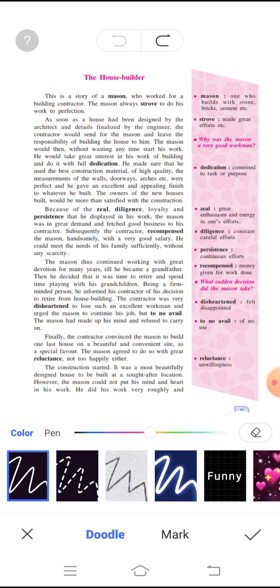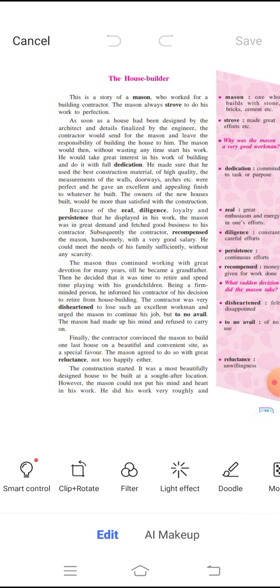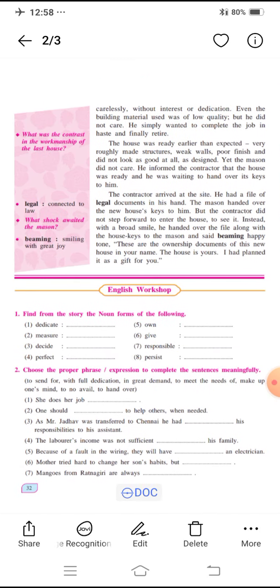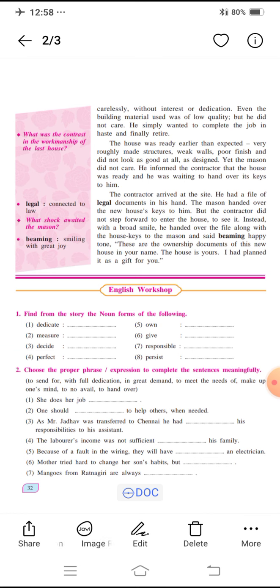Now look at the next one, that is choose the proper phrase or expression to complete the sentences meaningfully. Now you have to choose the phrase or expression to complete the following sentences. There are 7 sentences. You have to complete that with the help of the above expressions. Now look at the first one. She does her job, how does she work, with full dedication.